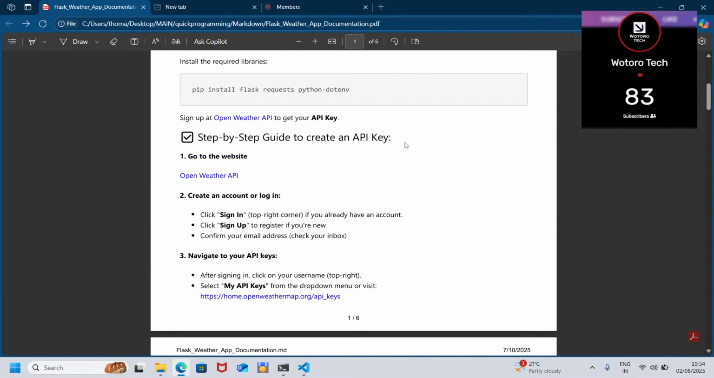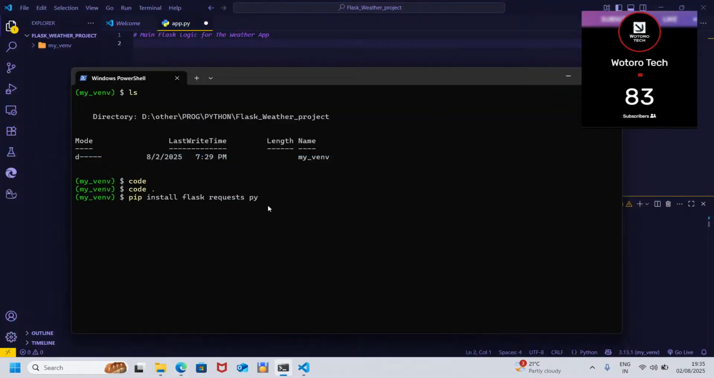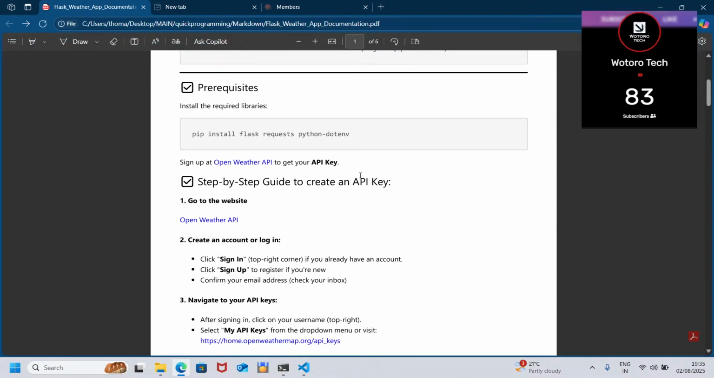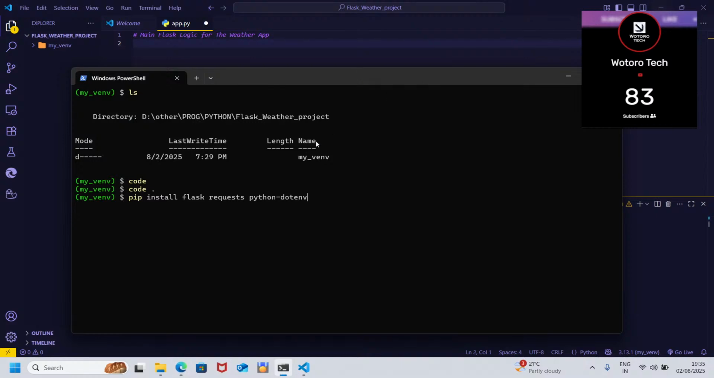python-dotenv, of that kind. Let me just make sure that all is well. pip install flask requests python-dotenv. So enter and wait for it to install.